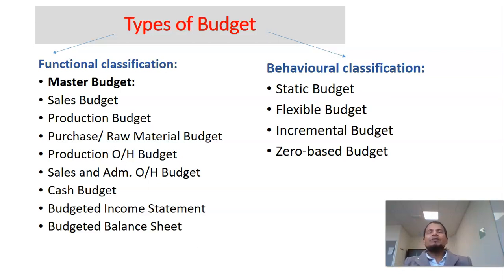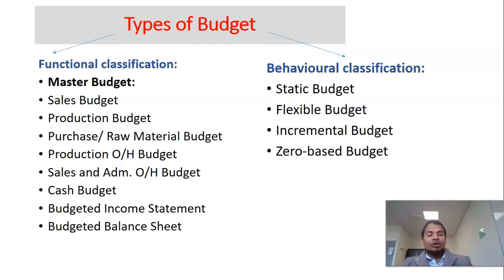For example, if we have a plan to produce 10,000 units, and actually we produced 9,000 units. So can we compare the performance of the manager now? No, we can't, because the plan was 10,000, actual result is 9,000. So obviously actual cost of material, cost of labor, cost of overhead, everything should be lower than planned. So it doesn't mean that manager's performance is good. No. Why? Because the actual costs are for 9,000 units.